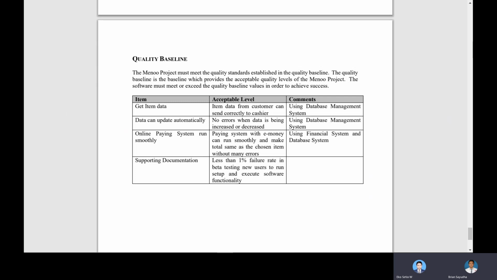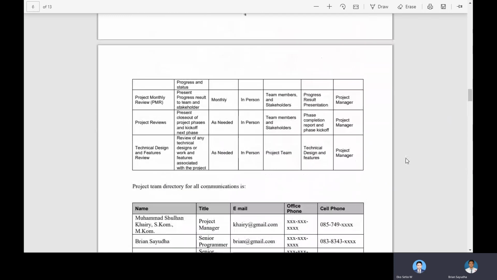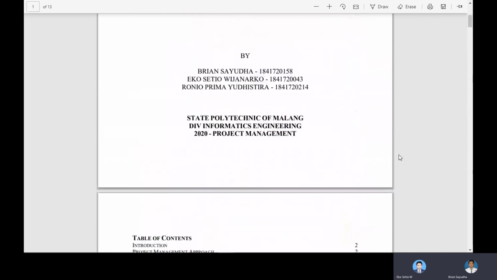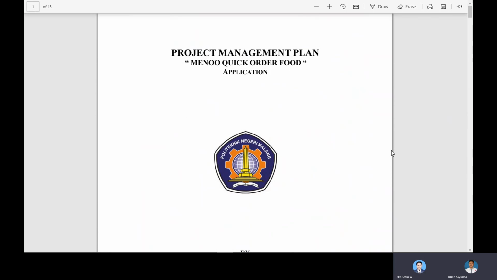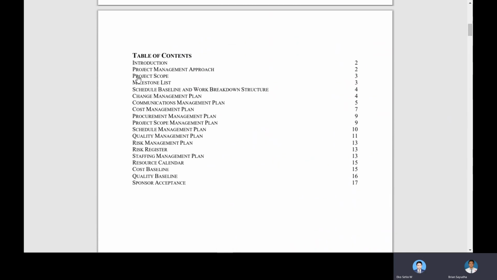Okay, thank you, Eko, for this presentation about all of this management plan. It's just like that. So we presented our project management plan: the introduction, project management, project scope, milestones, WBS, schedule baseline, budget, management plan, and so on. So that is all of the presentation from us.